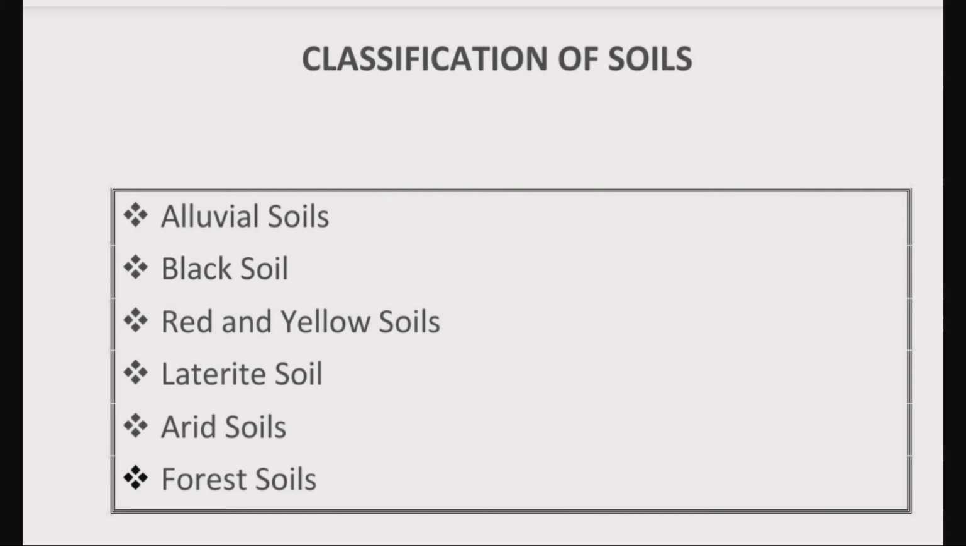Children, we have learned the different classification of soil and its nature. So let's revise the names of different soils once again. There are mainly 6 types of soils found. They are alluvial soils, black soil, red and yellow soils, laterite soil, arid soils and forest soils. Now I hope you got a clear idea about the different types of soil. Now we are going to discuss a new topic, soil erosion and soil conservation.